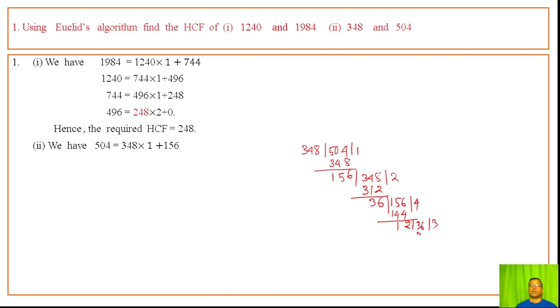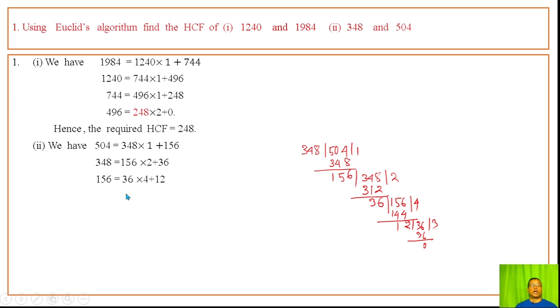By Euclid's division algorithm, dividing 348 by the remainder 156 gives remainder 36. Then 156 as the new dividend and 36 as the divisor gives quotient 4 and remainder 12.